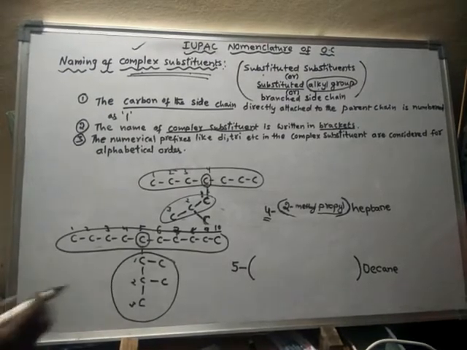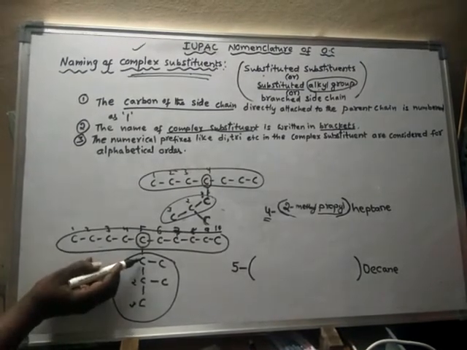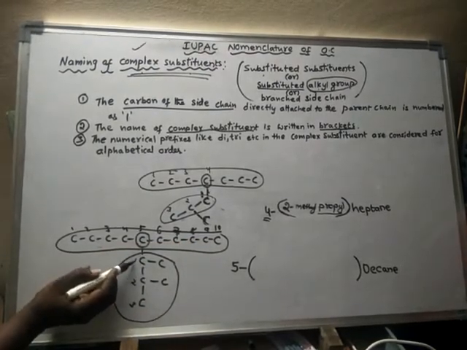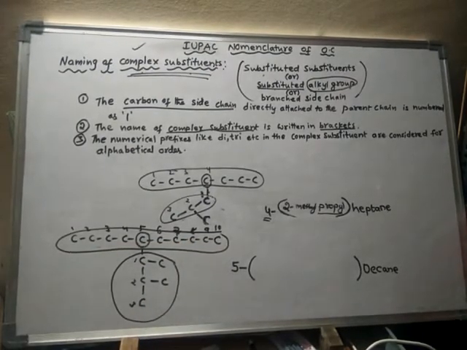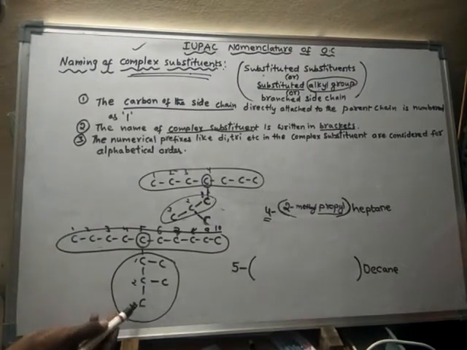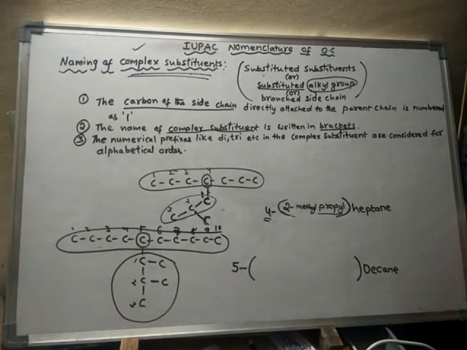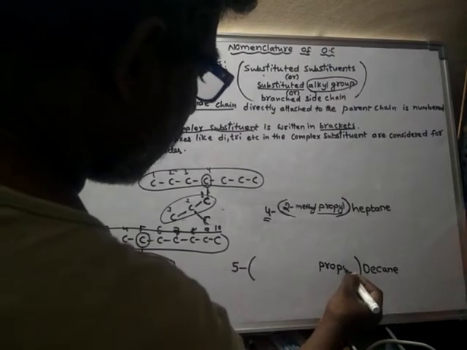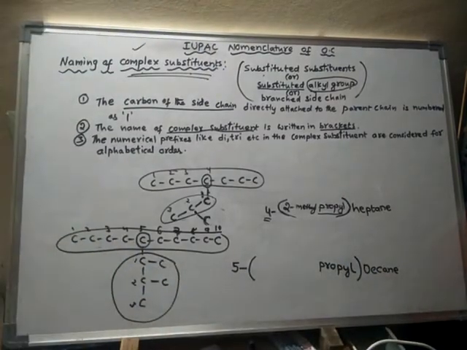How many carbons are there in the longest continuous chain of the side chain? 3 carbons, hence it is said to be propyl.